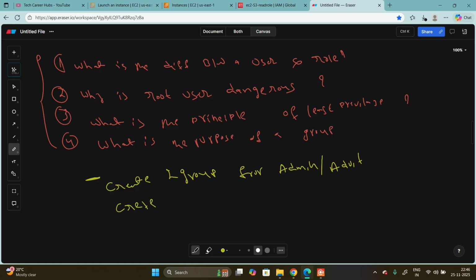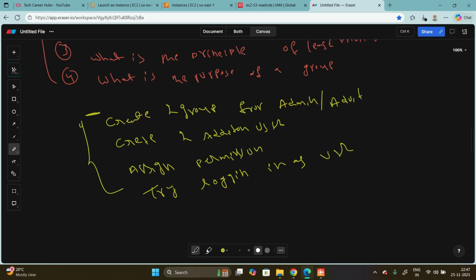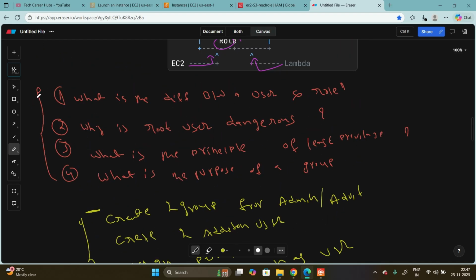Also create two additional users and assign the permissions, then create the permissions and assign them. Then try to log in as those users. Okay, this is your task. This is your quiz. You can read and get it.